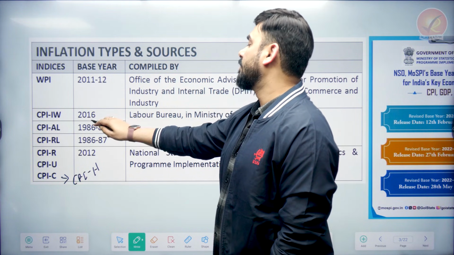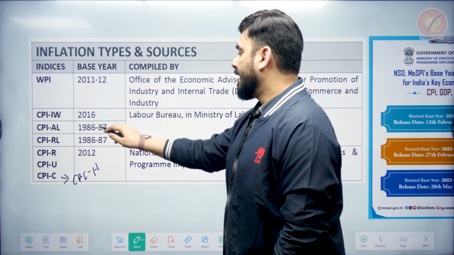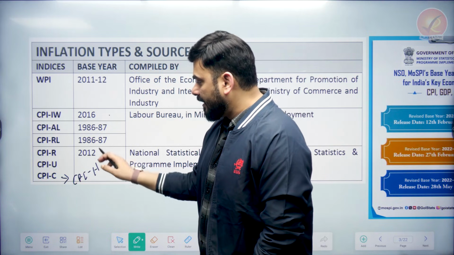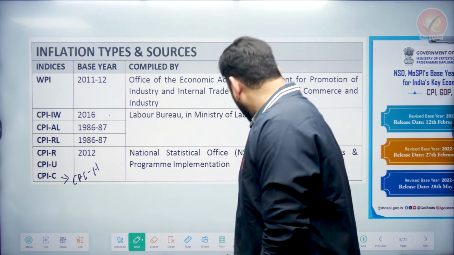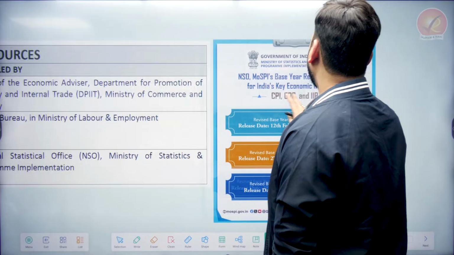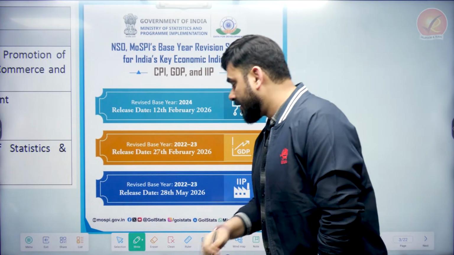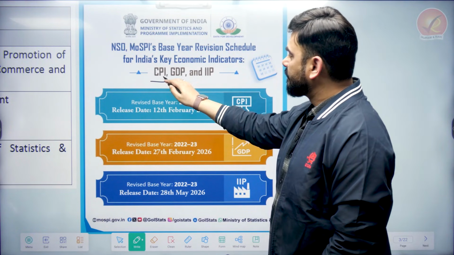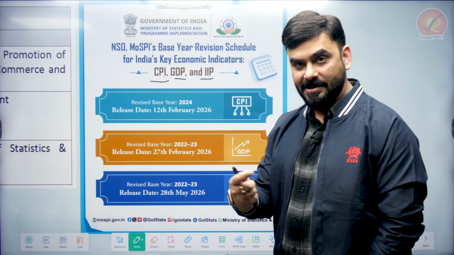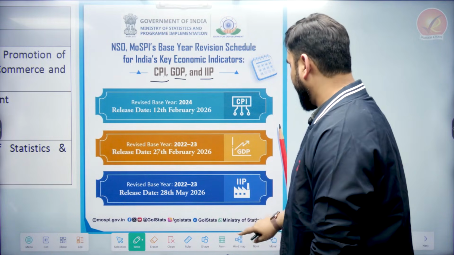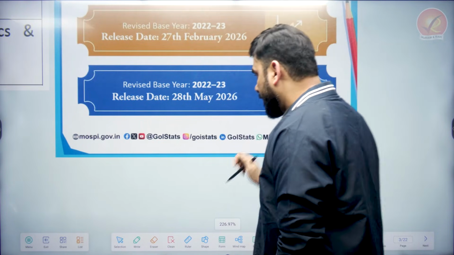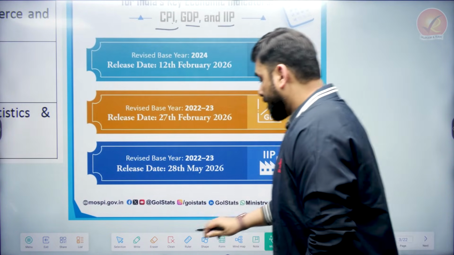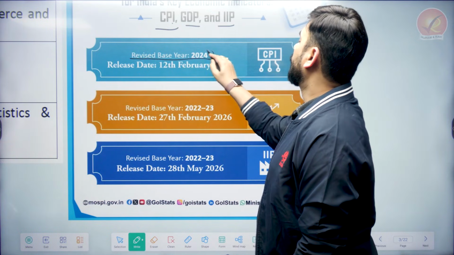Now, what is the base year for all this? WPI 2011-12, CPI-IW 2016, agricultural labor 86-87, rural labor 86-87, then CPI rural, urban and combined is 2010-12. Now, what has happened is the government of India has announced, you can see this is a picture from MOSPI. MOSPI says that they are going to change the base year of CPI, GDP and IIP. These 3 base years have been decided to be changed. So for example, see what is written, that the base year of CPI is revised to 2024 now.